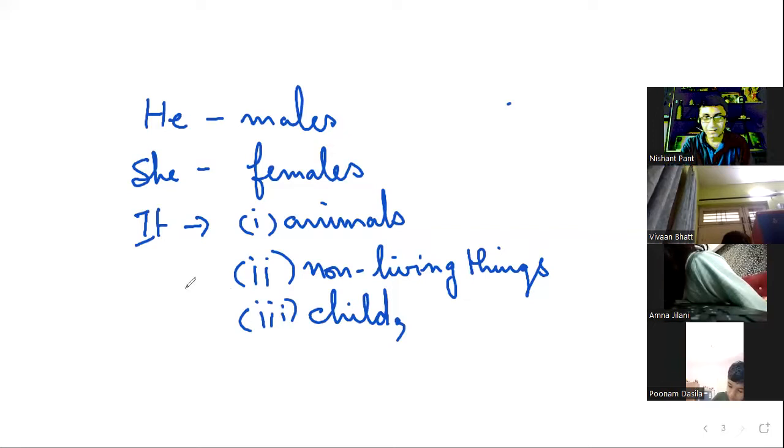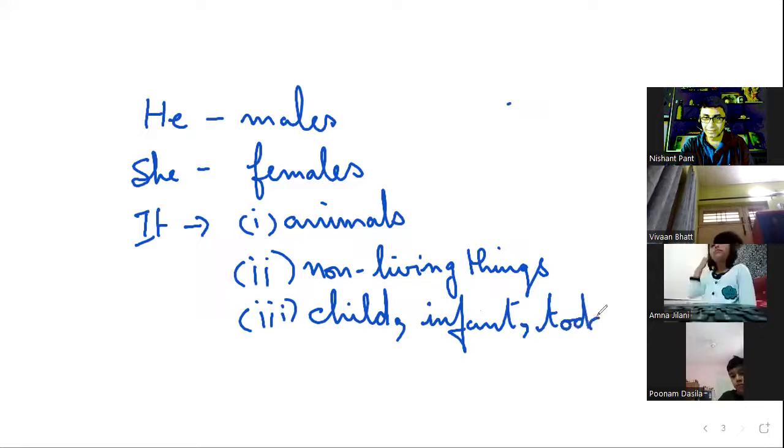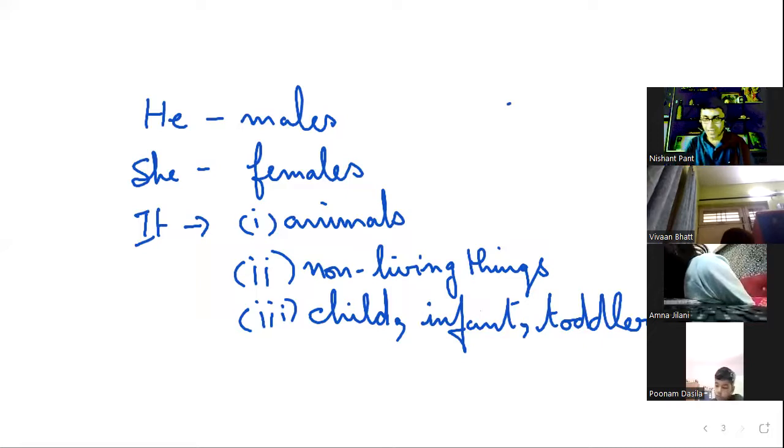Infant, a small child again: the infant was playing in the park, it was swinging. Toddler. They all take it. They will not take he or she.